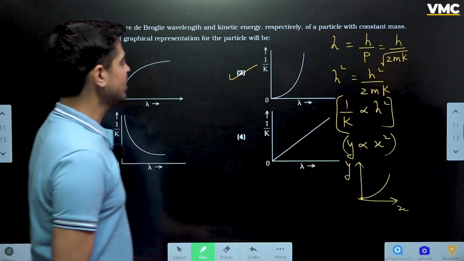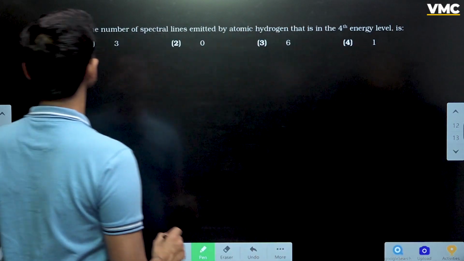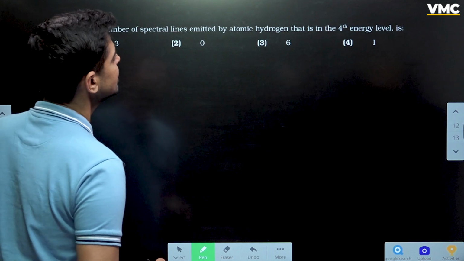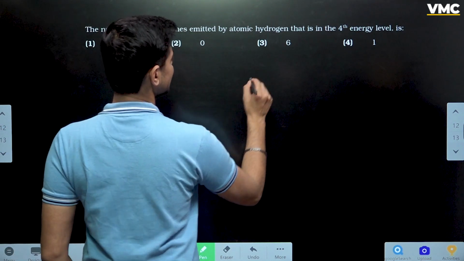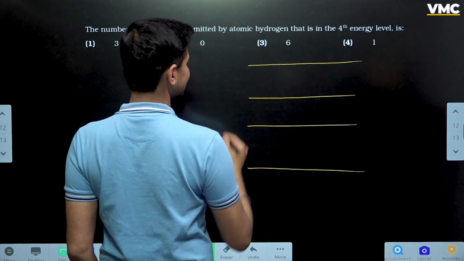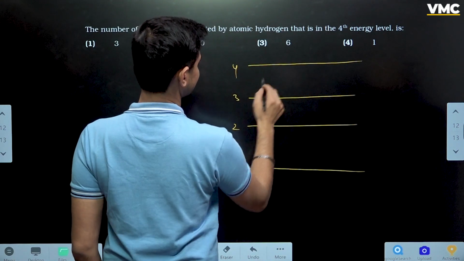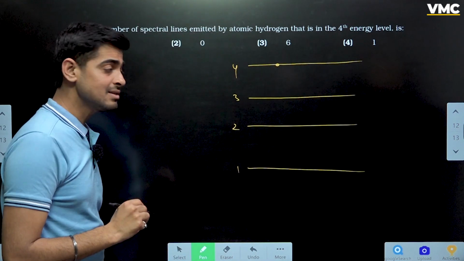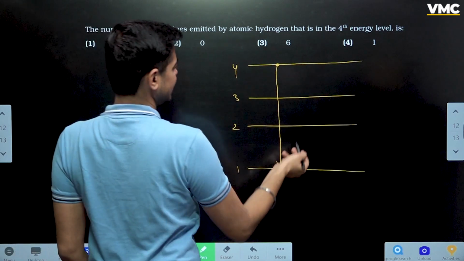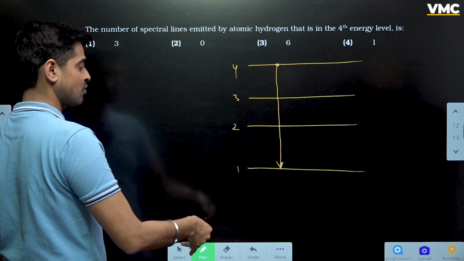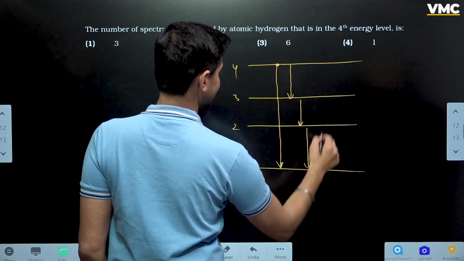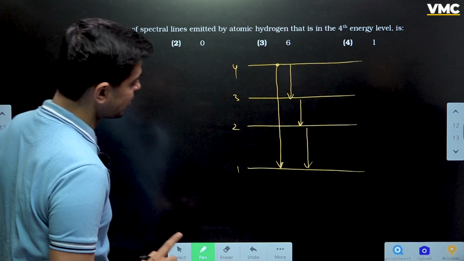All right, moving on to the next question. The number of spectral lines emitted by atomic hydrogen that is in the 4 state, directly see that you have to apply 1, 2, 3, 4. You can just directly apply. This is 1, this is 2, this is 3 and 4. How many possible ways are there for this electron to jump to the ground state? Either it can jump straight from 4 to 1, it can jump from here and then here and then here. How many wavelengths have we got? We have got 4 wavelengths.